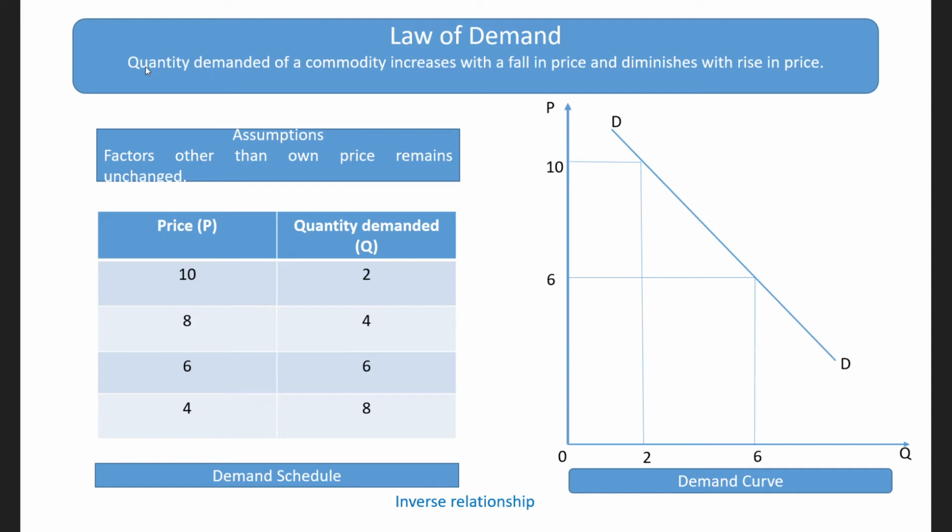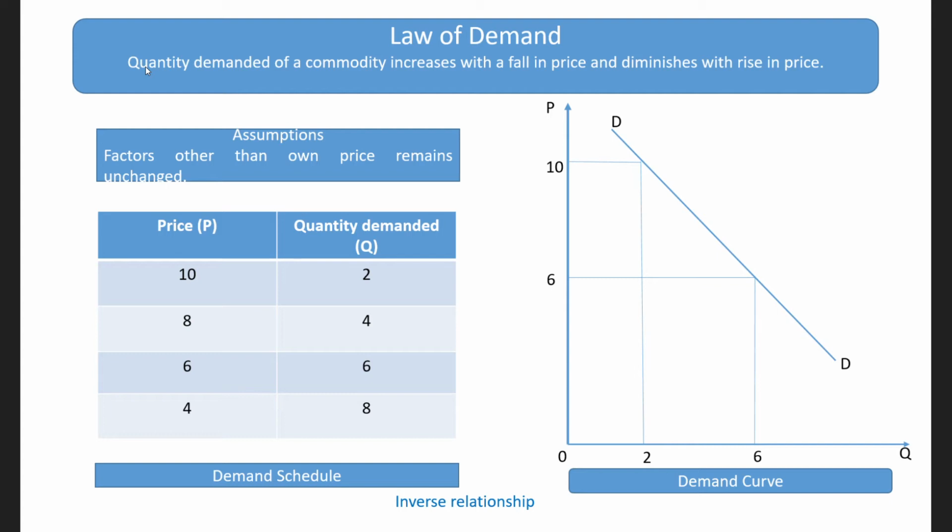If these assumptions are not maintained, then the law of demand will not hold. So first these assumptions are to be maintained, and then, given these assumptions, human behavior acts like that.